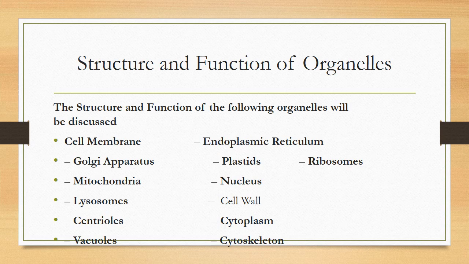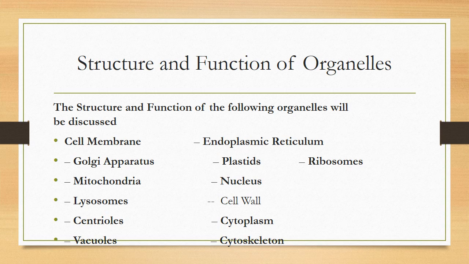A cell is made by the assemblage of organelles. For example, cell membrane, Golgi apparatus, mitochondria, lysosomes, centrioles, vacuoles, endoplasmic reticulum, plastids, nucleus, cell wall, cytoplasm, cytoskeleton, and ribosomes.